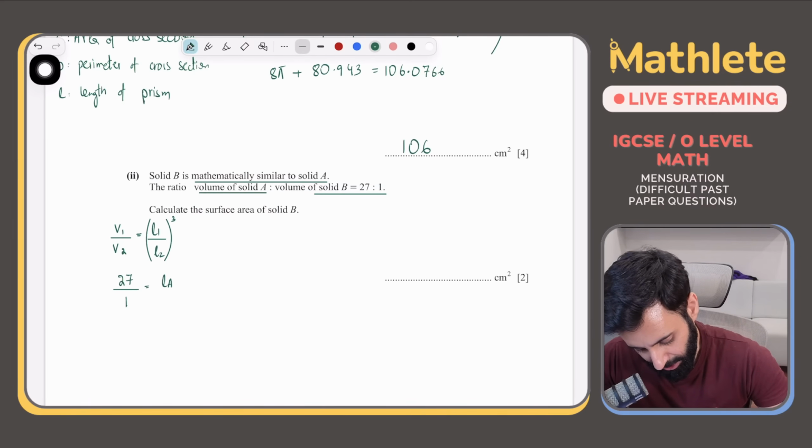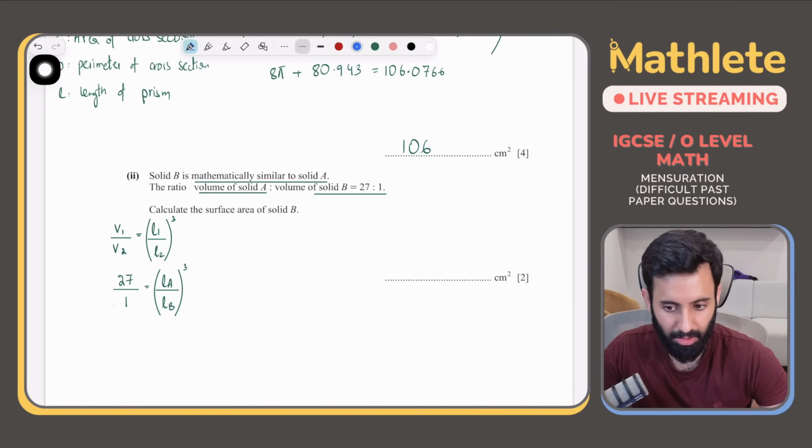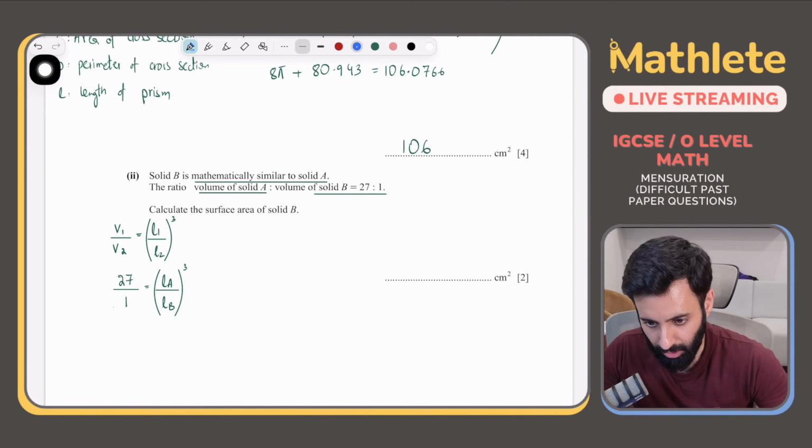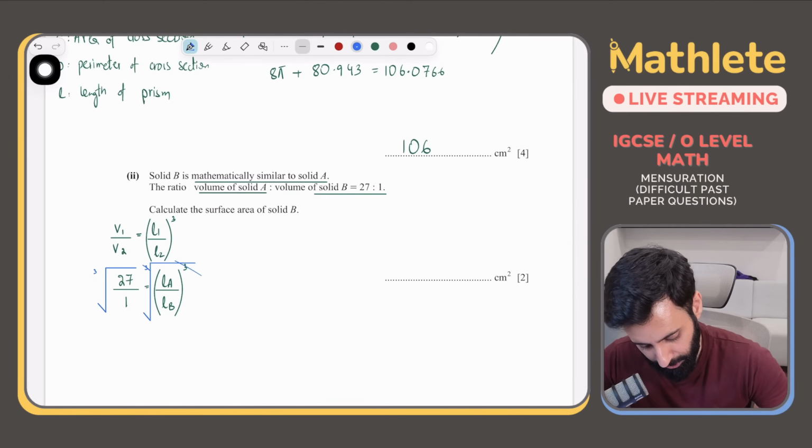This will be the same as the length of solid A divided by the length of solid B, the whole thing cubed. Now, how do we get rid of the whole cube? We can get rid of the whole cube by taking the cube root on both sides. I'm solving this question, so you guys also pay attention. Now, once we do that, what happens? You get 3:1. This is the length of solid A divided by the length of solid B.